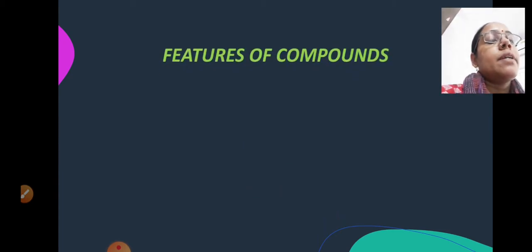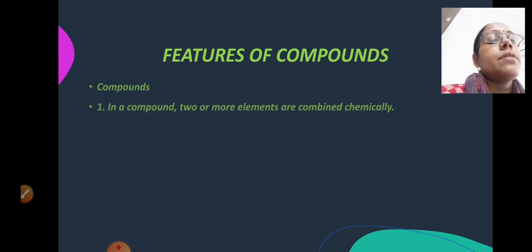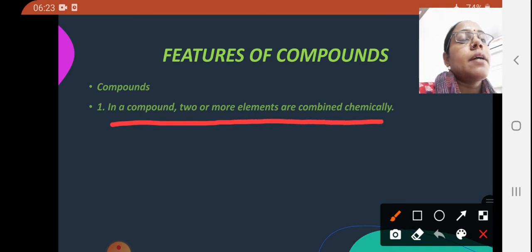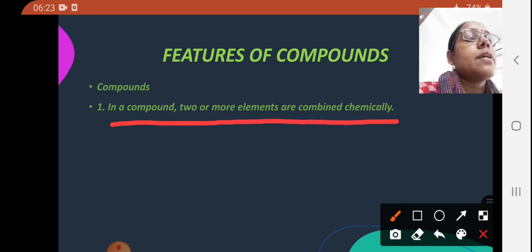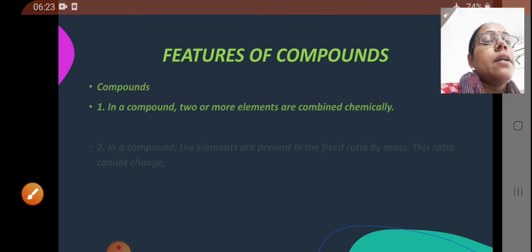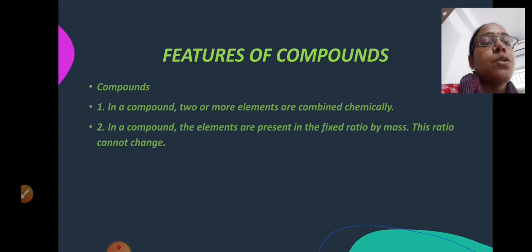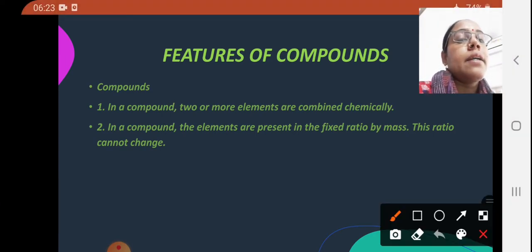So here we will discuss features of compounds. What are the features of compounds? So you can see the first point which is written here is, in a compound two or more elements are combined chemically. That means there is chemical reaction between two or more than two elements, then only compounds are formed. Okay, now next one is, in a compound the elements are present in the fixed ratio by mass. The elements are present in the fixed ratio by mass.